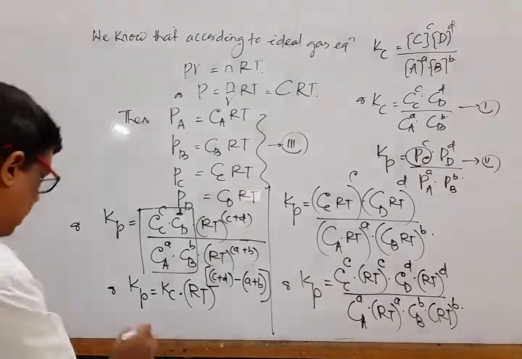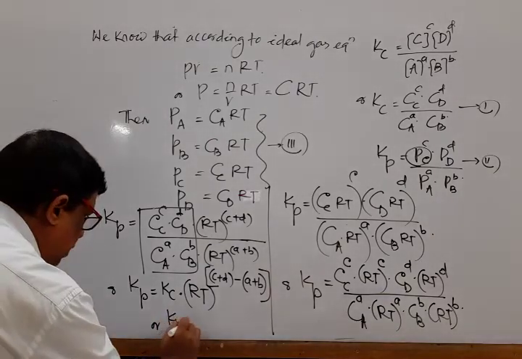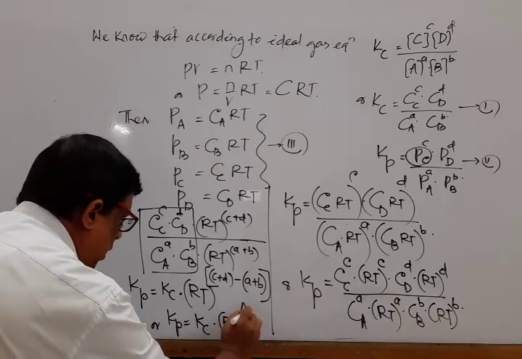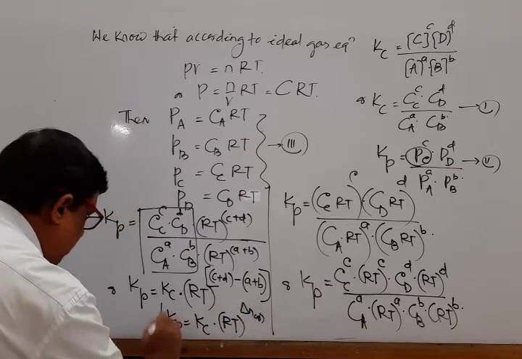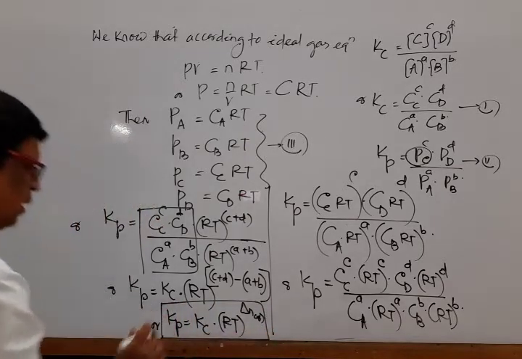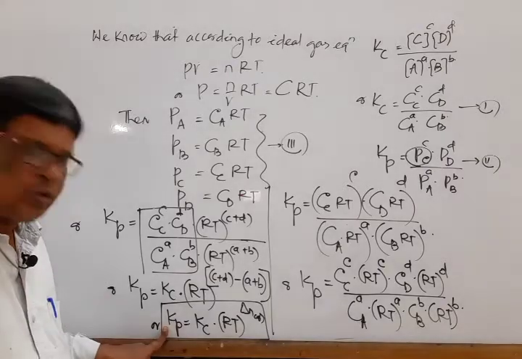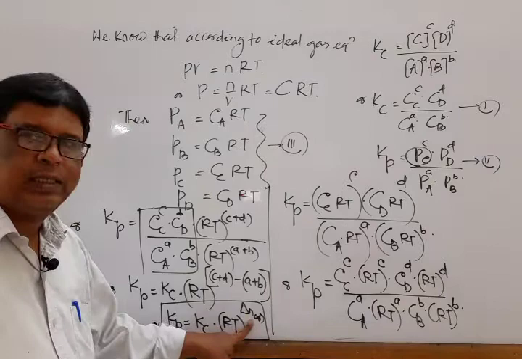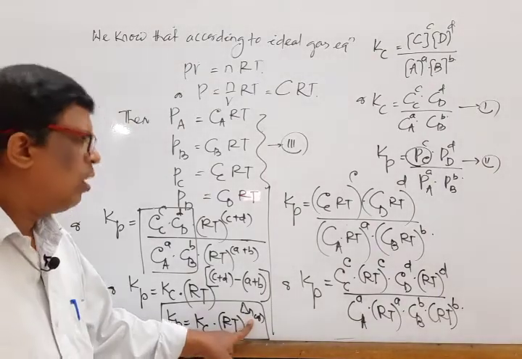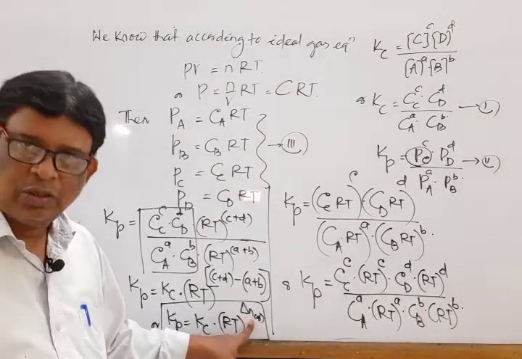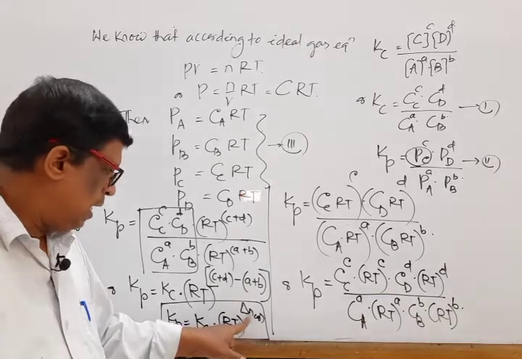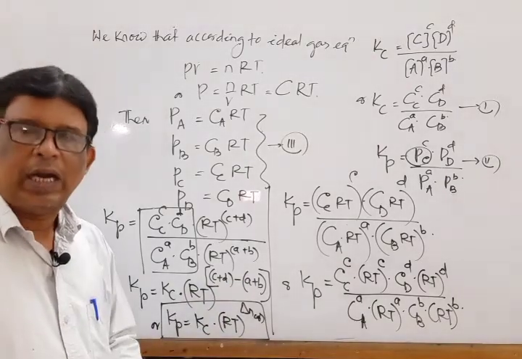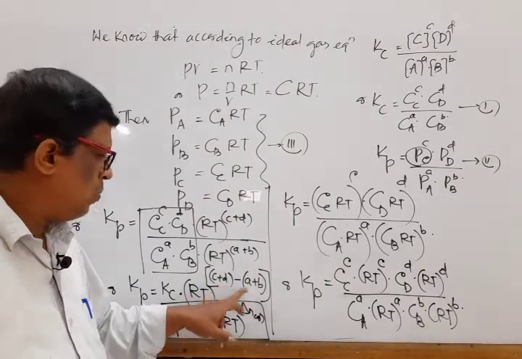Okay. So finally we can write Kp is equal to Kc into RT whole to the power del Ng. Mark that. Note down where del Ng is equal to C plus D minus A plus B.